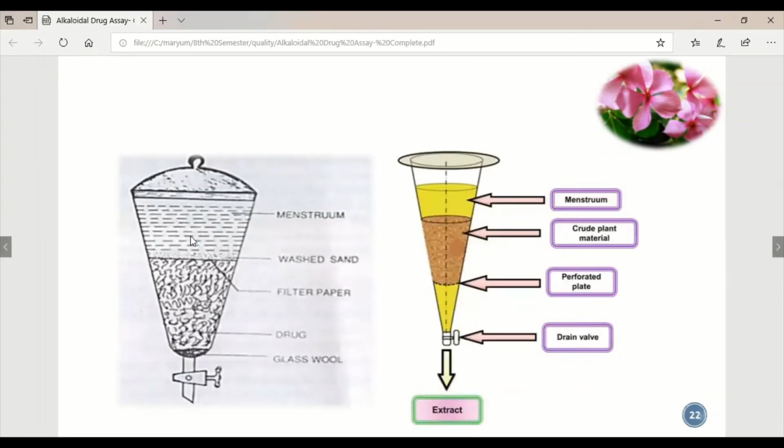First of all, here is the menstruum. Then we add washed sand, so the menstruum doesn't get strained and interact with the filter paper. Then we place a filter paper, then we have the drug, and then a glass bowl. From this, we open the knob and get the percolate out. This is the menstruum, the solvent, and this is the crude plant material packed in the percolator, and this is a perforated plate or filter paper, and this is the drain valve from where we get the extract.